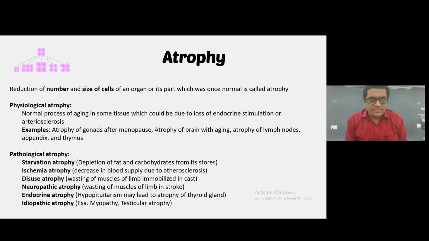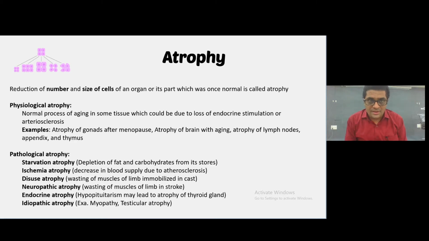Atrophy is the reduction of the number and the size of cells of an organ or its part which was once normal. Physiological atrophies are a normal process of aging in some tissues, which could be due to loss of endocrine stimulation or arteriosclerosis. Examples of physiological atrophy are atrophy of glands after menopause, atrophy of brain with aging, and atrophy of lymph node, appendix, and thymus.